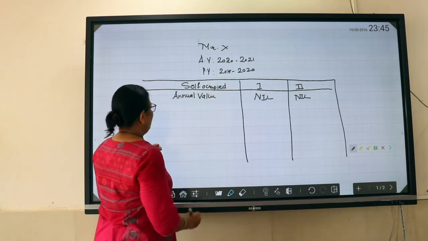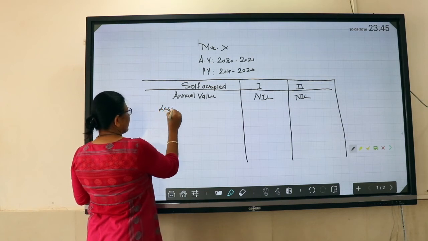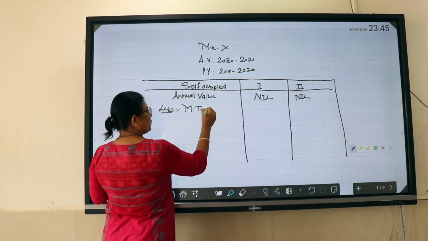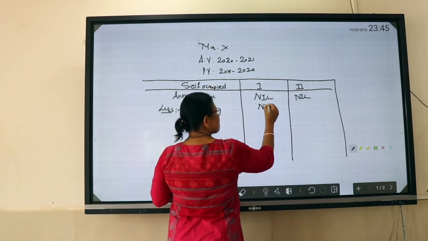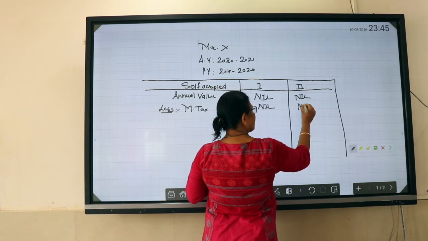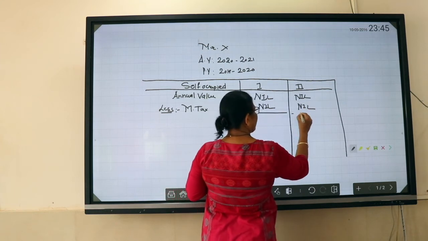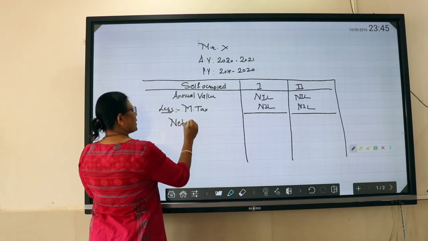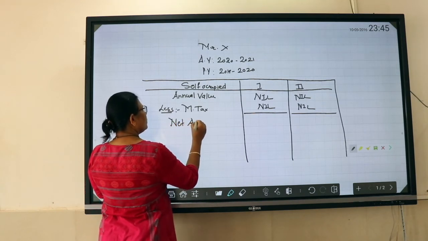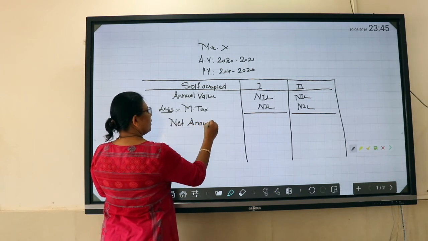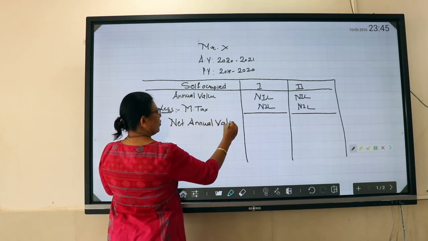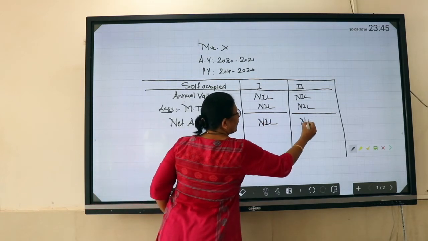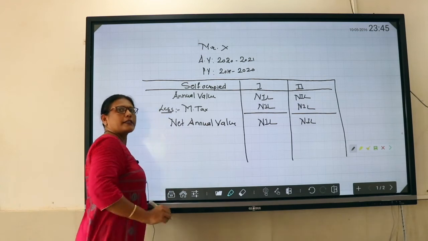So nil. We cannot even claim municipal taxes, so less municipal tax will also become nil. And we will arrive at the net annual value, which is nil. So this is what we are going to do while computing income under self-occupied house property.